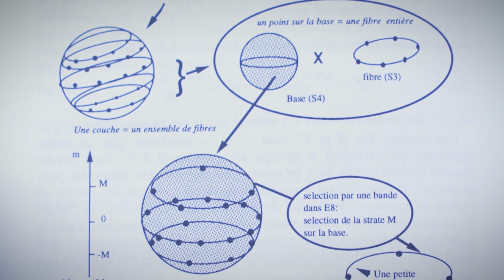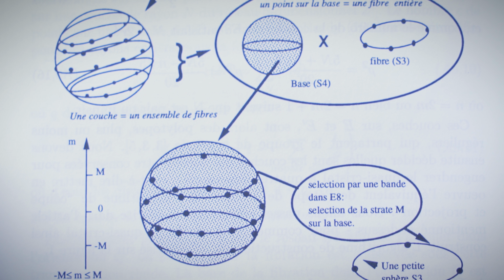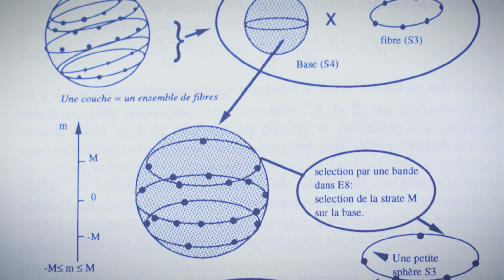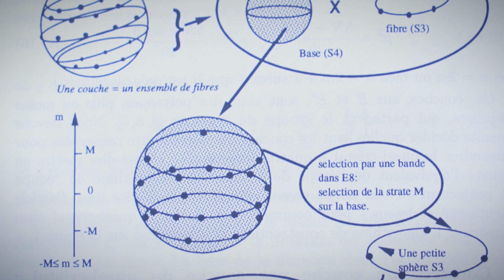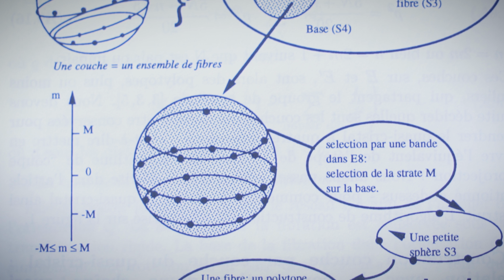Here we see the circles which are the shells of E8, and with a beautiful symmetry we are able to group points together in the lattice, and they will group in shells in the quasicrystal.